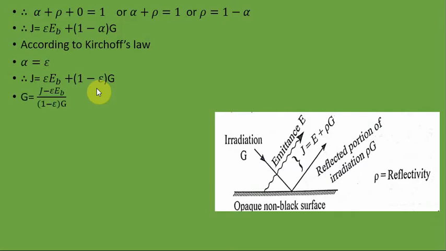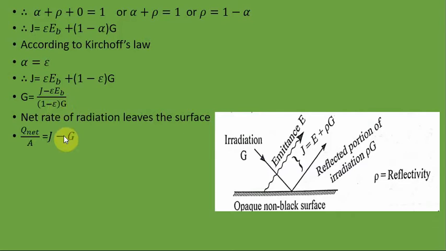On rearranging, G is equal to J minus epsilon EB divided by 1 minus epsilon. The net rate of radiation leaving the surface, Q net by A, is equal to J minus G. That is, the net radiation leaving from the surface is equal to whatever radiation is emitted by the body plus the reflected part, minus the radiation impinging onto the surface.